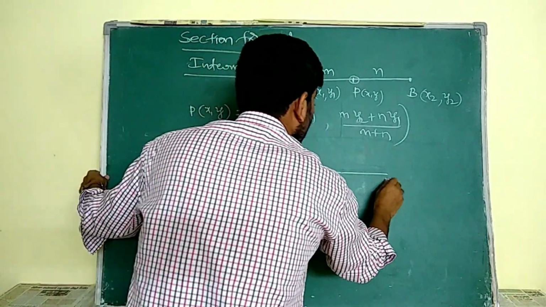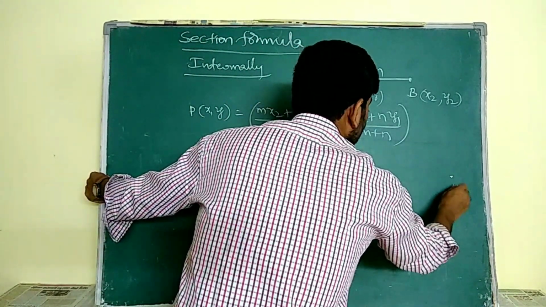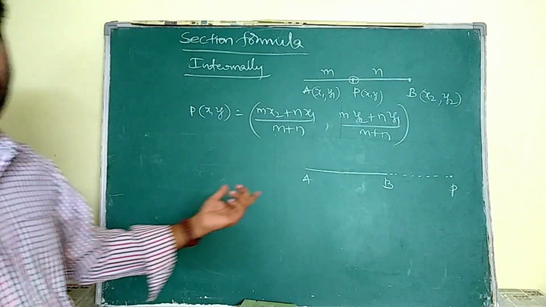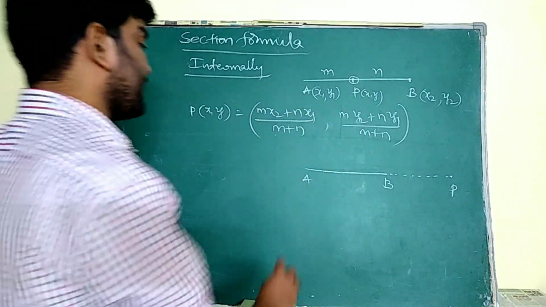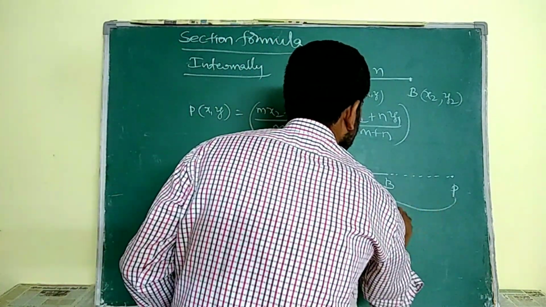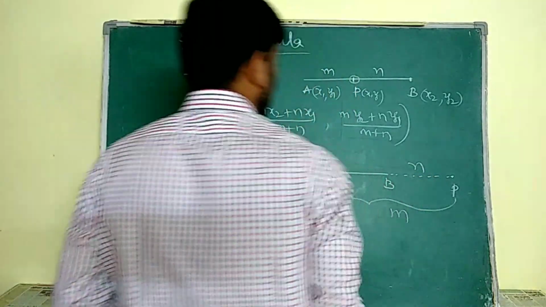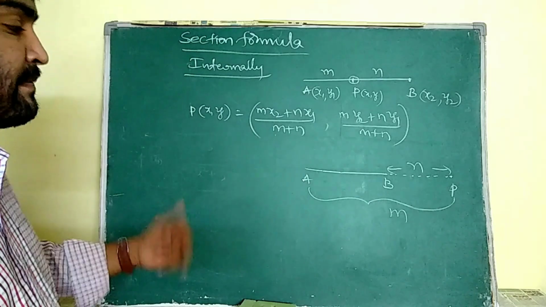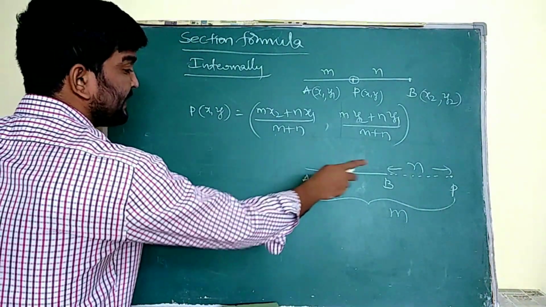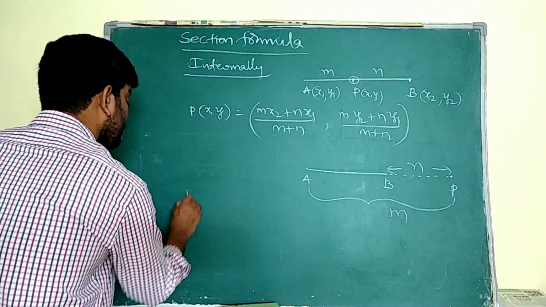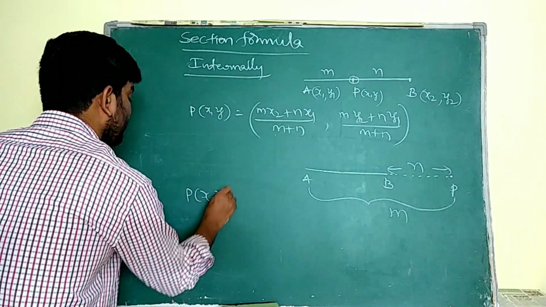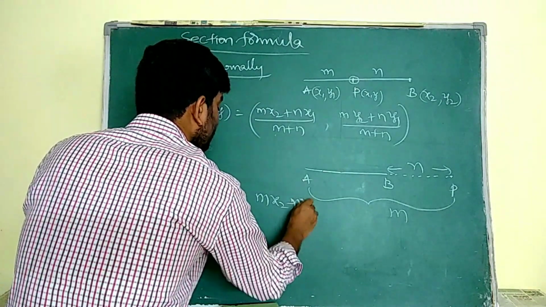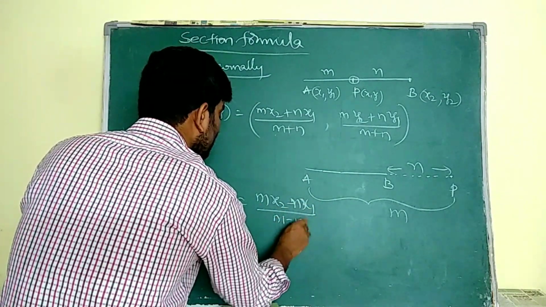Let us see. It is A, it is B. Now this P lies somewhere else. P is not in between A and B. P lies externally. So this is m and this is n, up to this. So here also P divides AB in m is to n. Here P divides AB externally. So for that external point P (x, y), the formula is (mx2 minus nx1) by (m minus n).